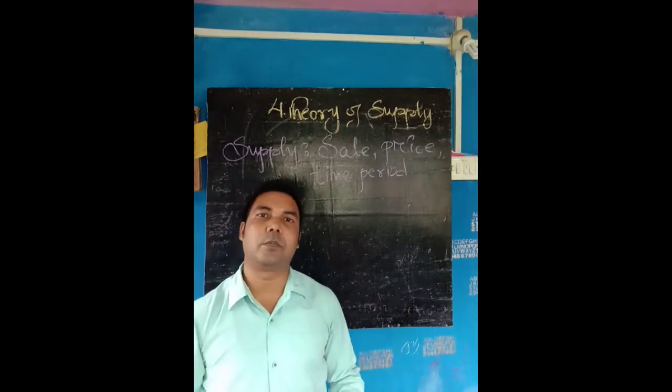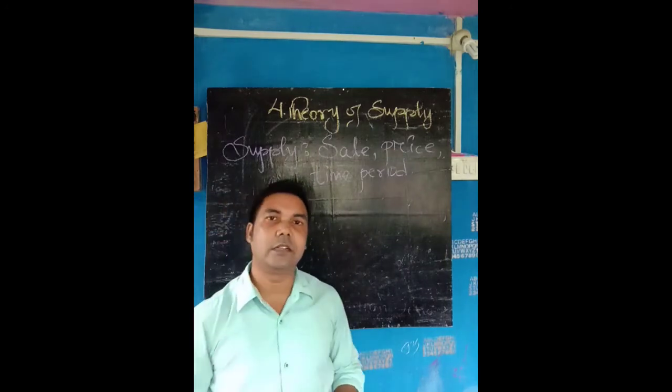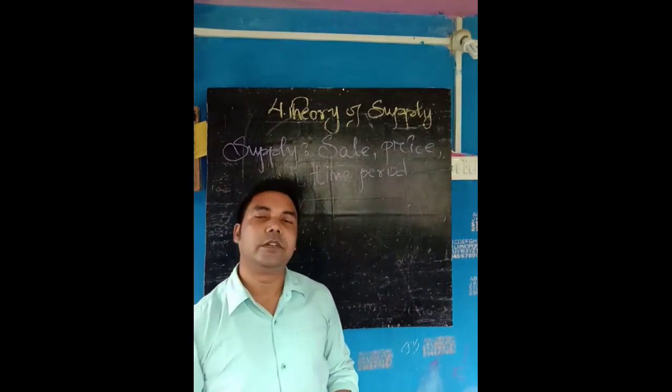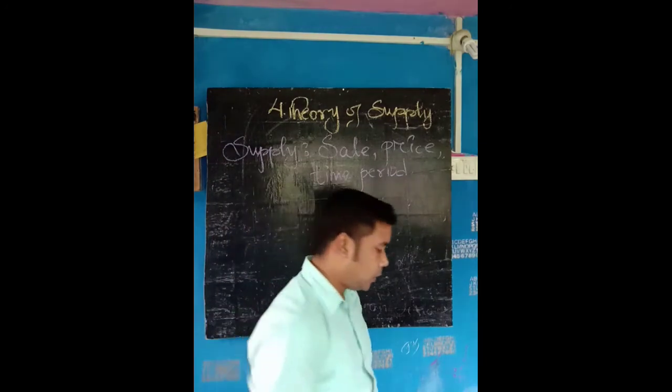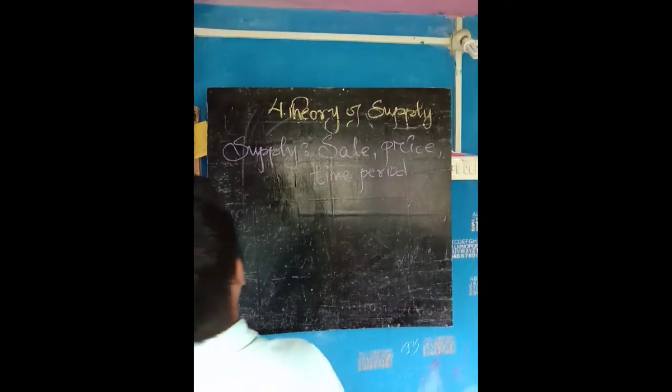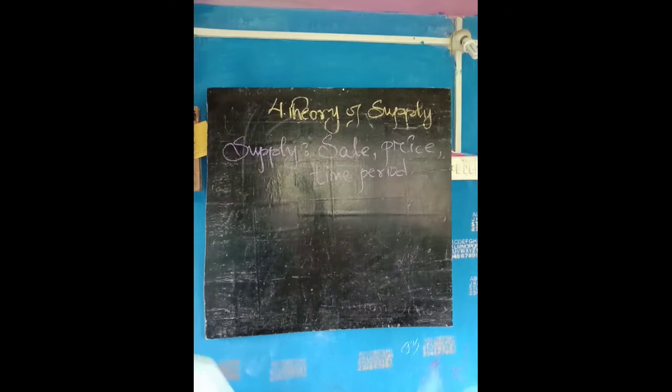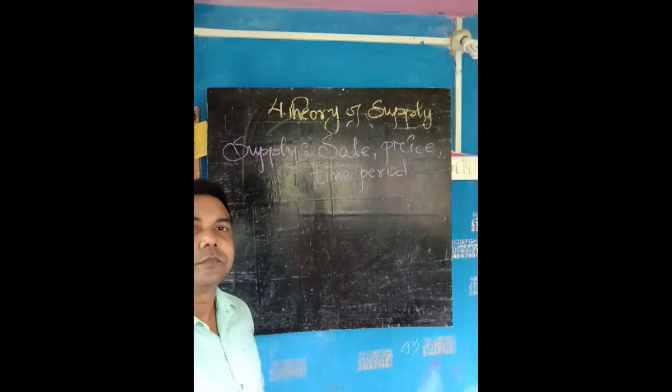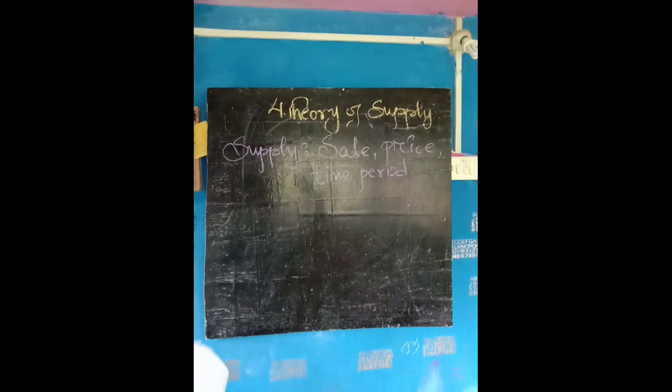Today we will be discussing the definition of supply and the determinants. What are the determinants of supply? Supply stands for the goods or the commodity which is offered for sale at a particular price and time, within a given time by the producer. So let us come to the factors which affect the supply, or determinants.